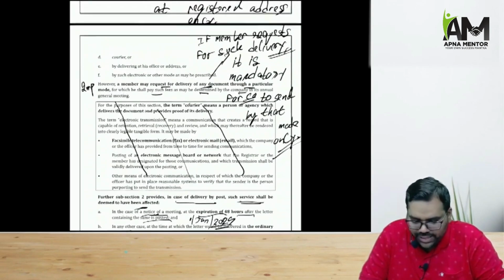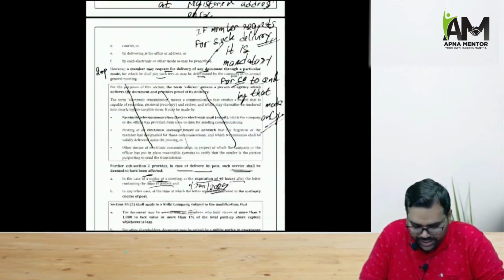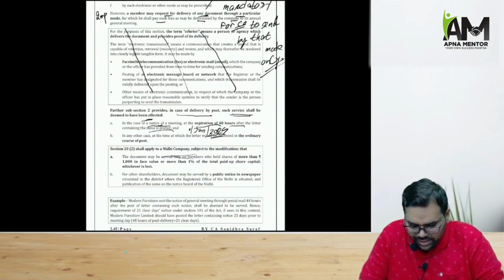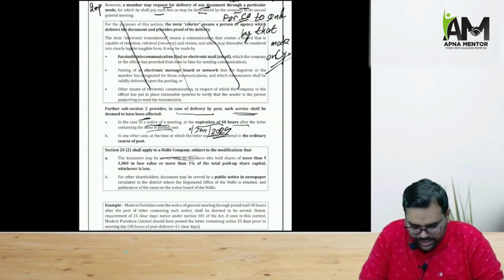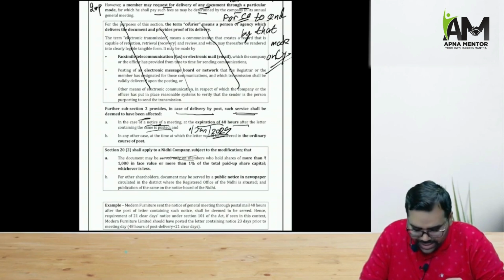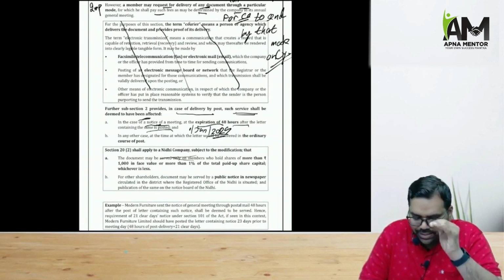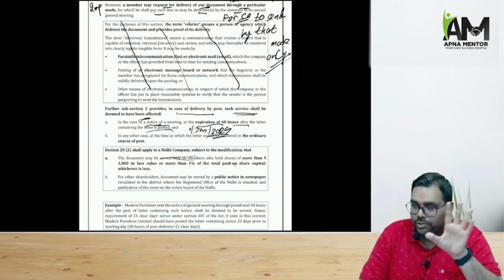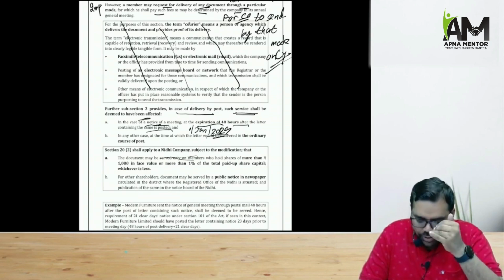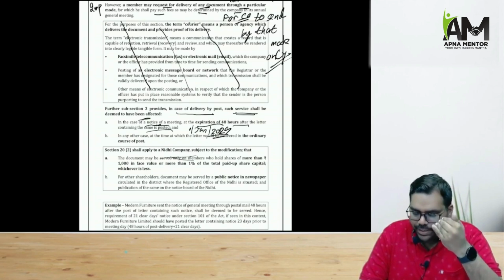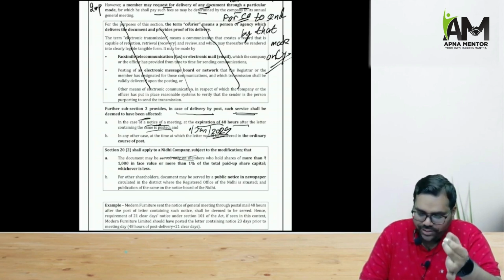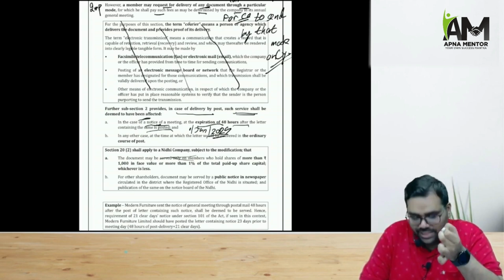Now, in case of Nidhi companies, they have a small exemption. A Nidhi company is not required to send the notice of general meeting to all its members. It is required to send the copy of notice of meeting to only those members who are holding shares of more than 1,000 rupees in face value or more than 1% of paid up share capital, whichever is less.